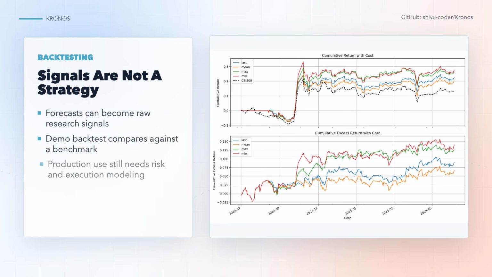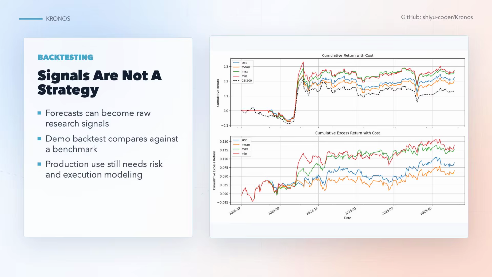The backtest example shows where the forecast fits in a larger research loop. Kronos produces a signal. The demo turns that signal into a simple top-K strategy and compares it to a benchmark. That is helpful, but it is not the same as a real trading system. Production work still needs portfolio construction, transaction costs, liquidity checks, risk limits, and assumptions about whether the signal survives outside the sample.